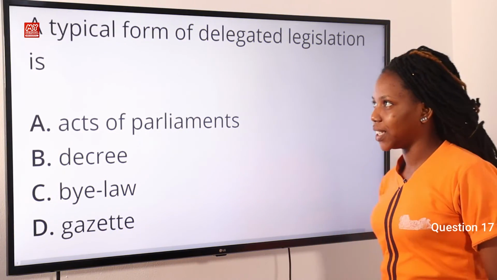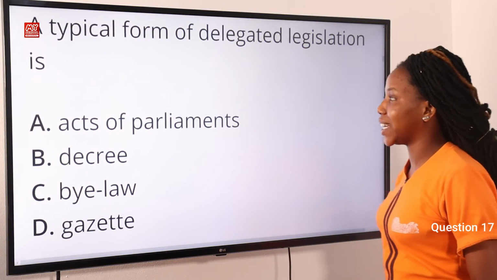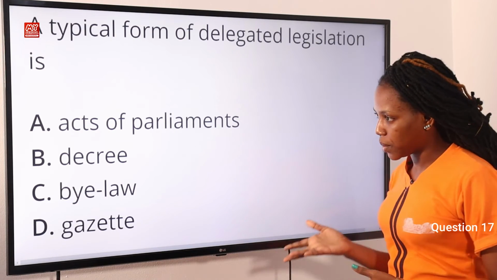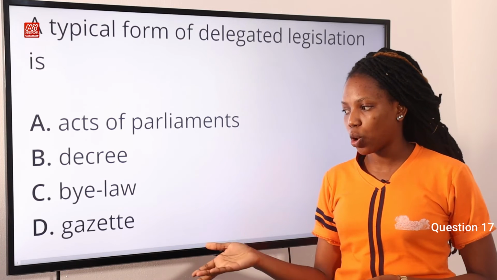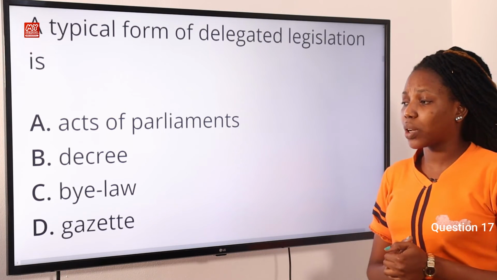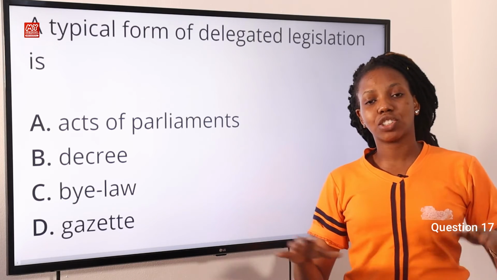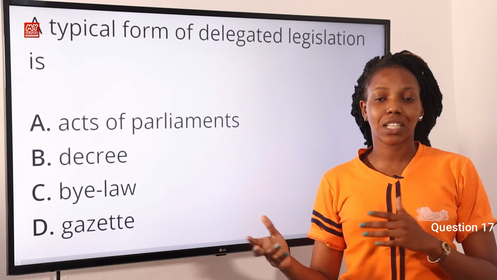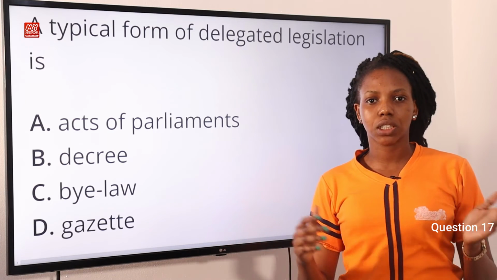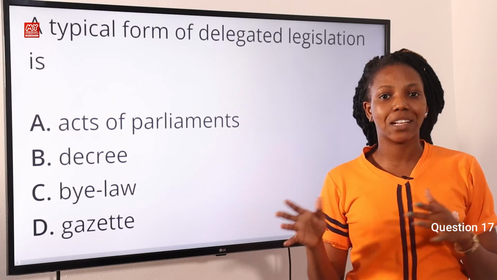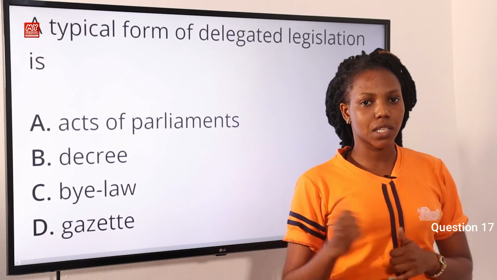Question 17. A typical form of delegated legislation is option A, Act of Parliament, option B, Decree, option C, Bylaw, option D, Gazette. The answer to this question is bylaw. Okay, so delegated legislation is the transfer of power to other organizations or public corporations such as PHCN or Water Board. So when these bodies make law, it is called bylaw. So option C is the correct answer to this question.